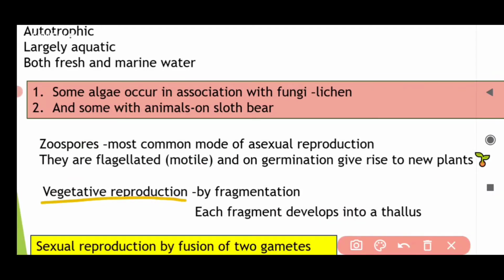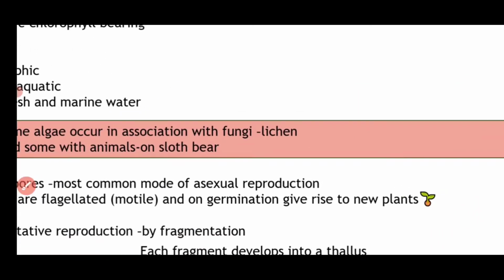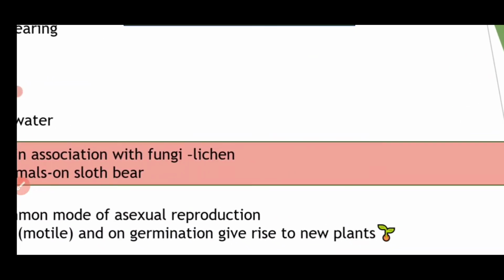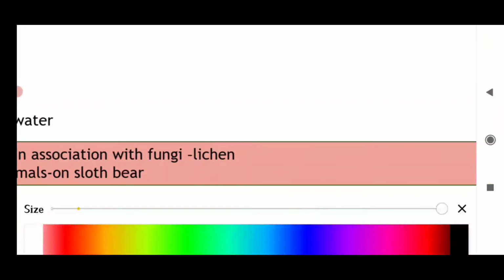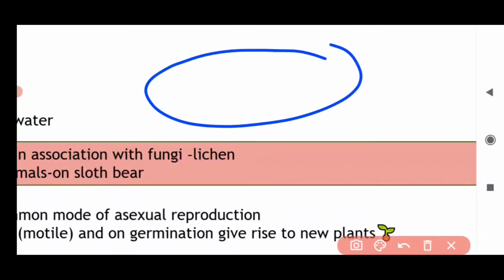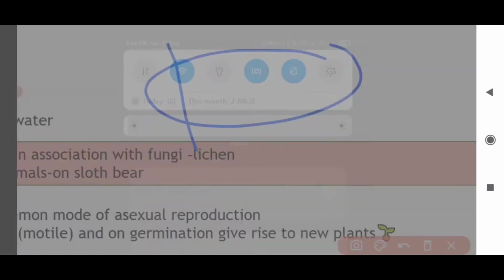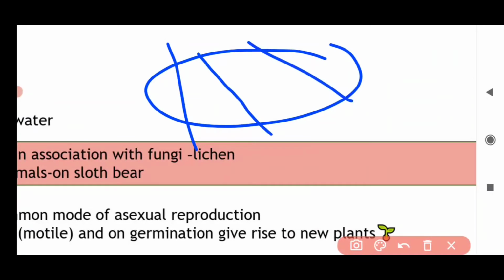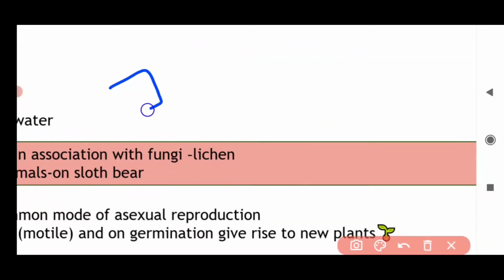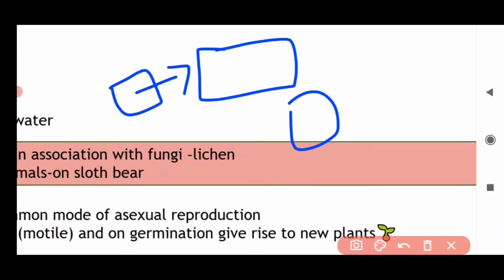Now talking about vegetative reproduction, the vegetative reproduction takes place by fragmentation. What is fragmentation? Let us understand. Most of the students don't have that basic clarity. Fragmentation is when an organism's body is cut accidentally into various parts, then each fragment develops into a new individual.